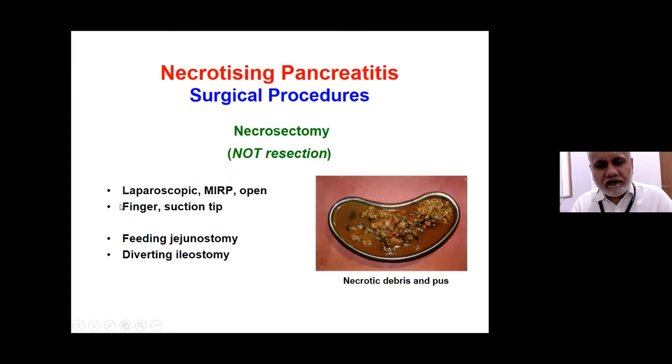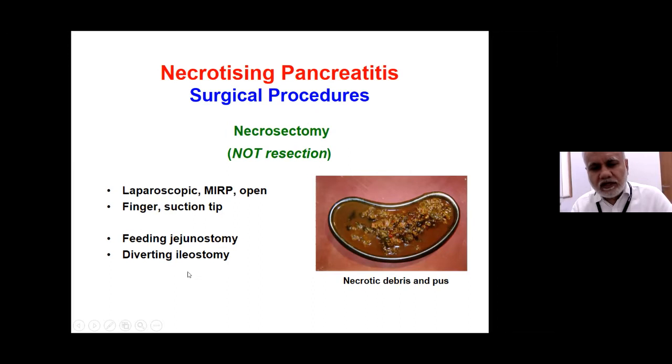So whatever comes easily with the blunt dissection is removed and the rest is left behind, which would be normal or not completely necrotic parenchyma. Now, when we are in, it is usually advisable to add a feeding jejunostomy, and if